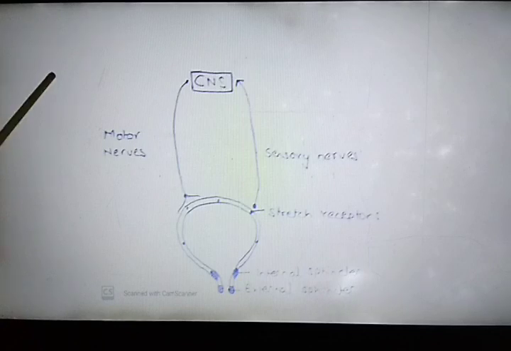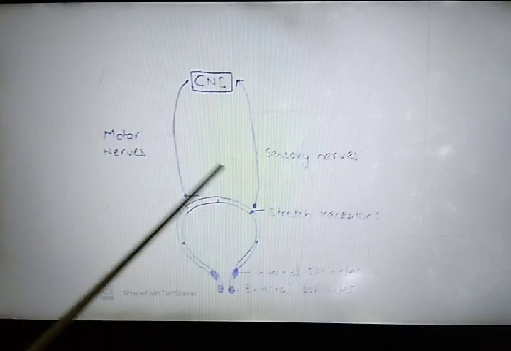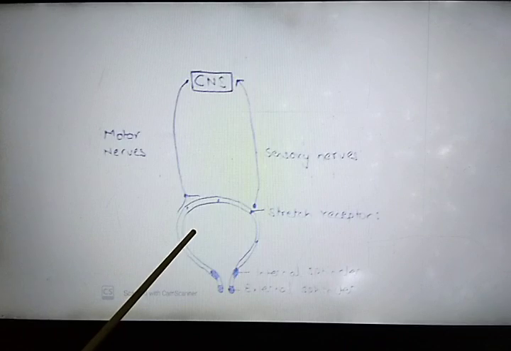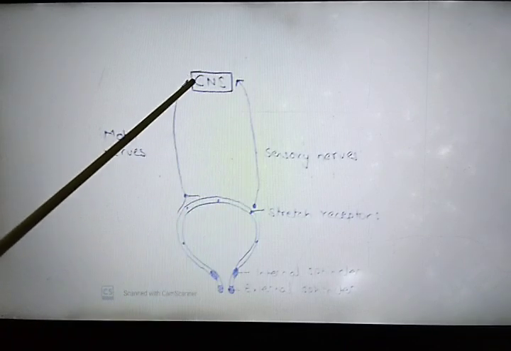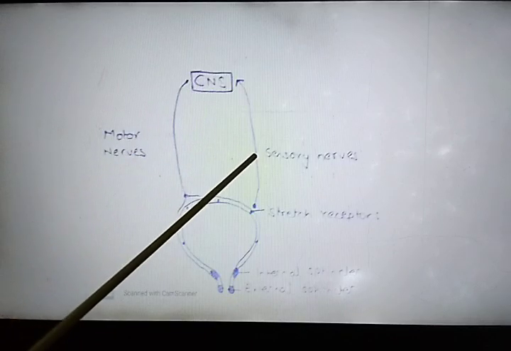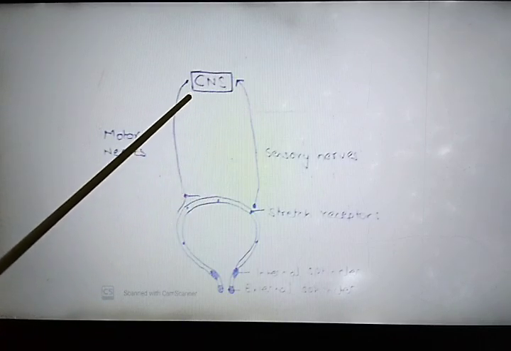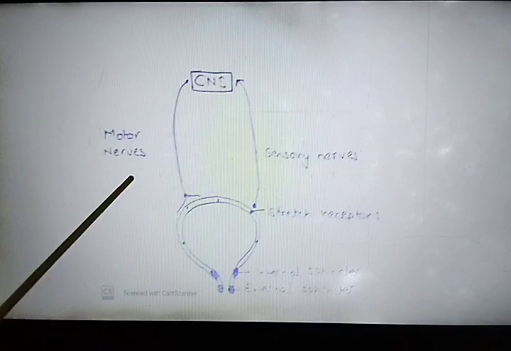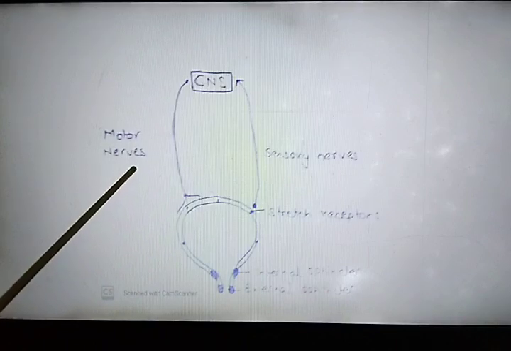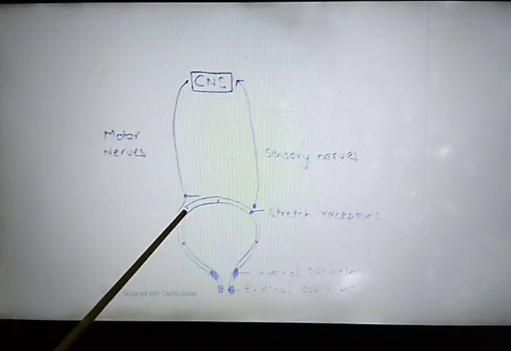Now how does micturition take place? First of all, when the urinary bladder gets half filled, it sends the signal to the central nervous system through the sensory nerve, and the central nervous system sends the signal back through the motor nerves to the wall of the urinary bladder.